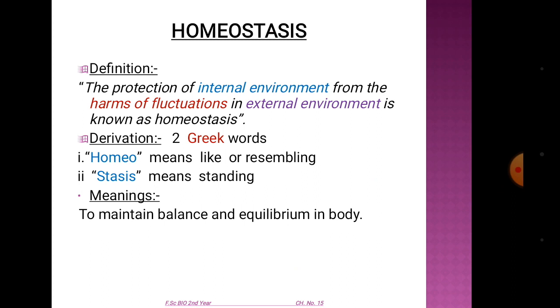In this case, let's consider the two environments. One is the outside, that is known as the external environment, and there is an internal environment which is inside the body or inside the cell. If there is any harmful fluctuation in the temperature, the water, or the salt concentration outside the body or cell, our body will maintain the internal condition. This is known as homeostasis.